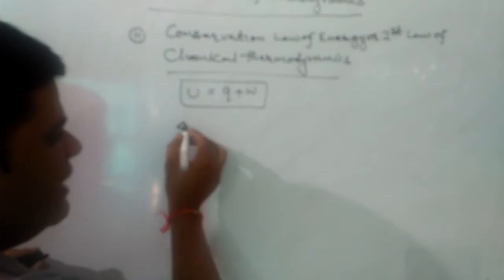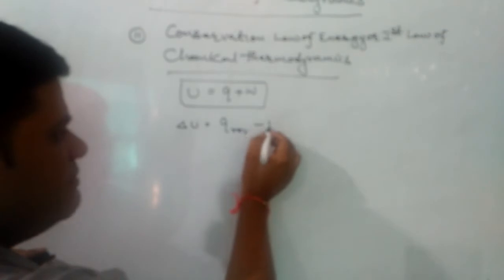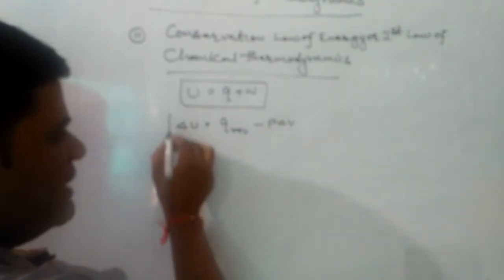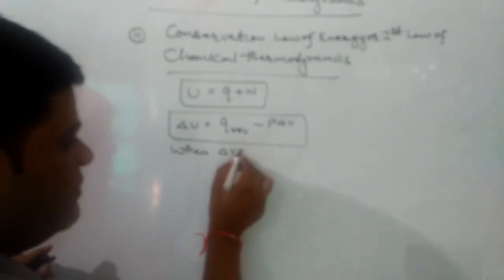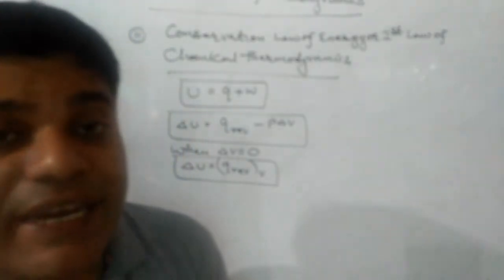When we make a small change on both sides, we get delta U is equal to Q reversible minus P delta V, because small work done by the system is minus P delta V. So when delta V is 0, then delta U is equal to reversible heat at constant volume. So internal energy change may be defined as the reversible heat at constant volume.